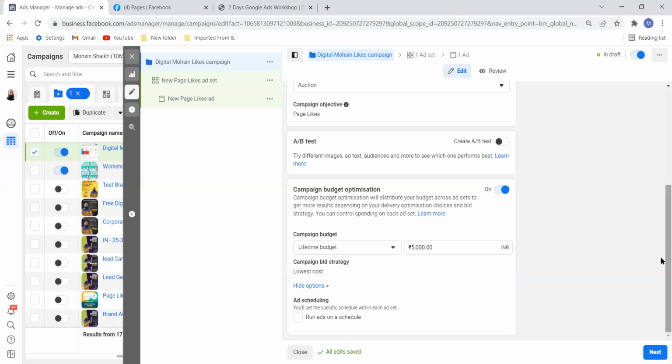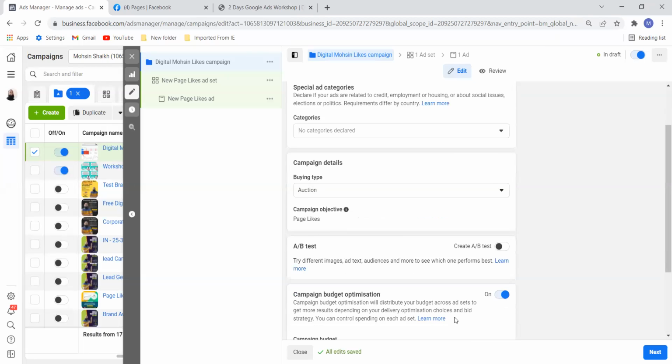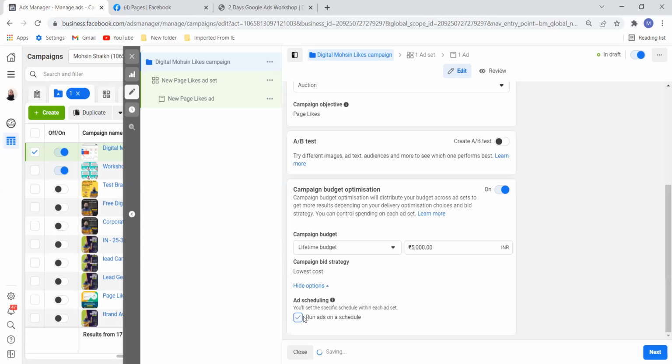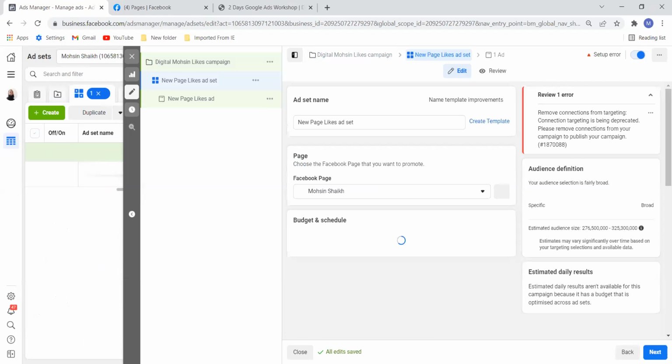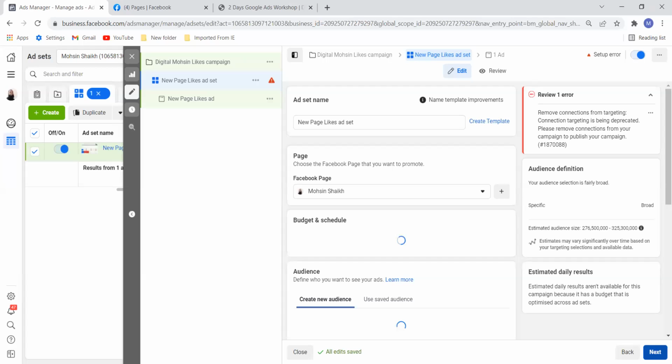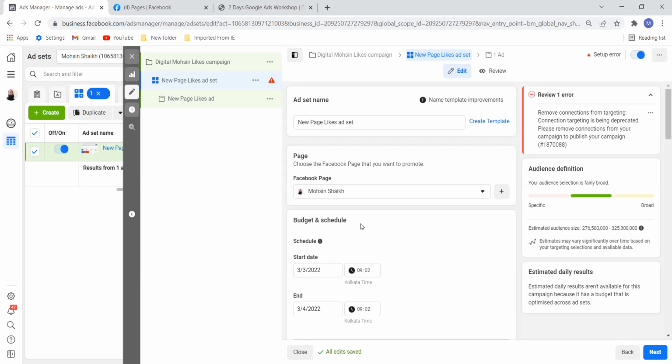Where am I not getting this option? Just give me a moment. Ad scheduling, run ads on a schedule. I should get the option. Okay, let's see next. Yeah, so in the next tab, we have the option.